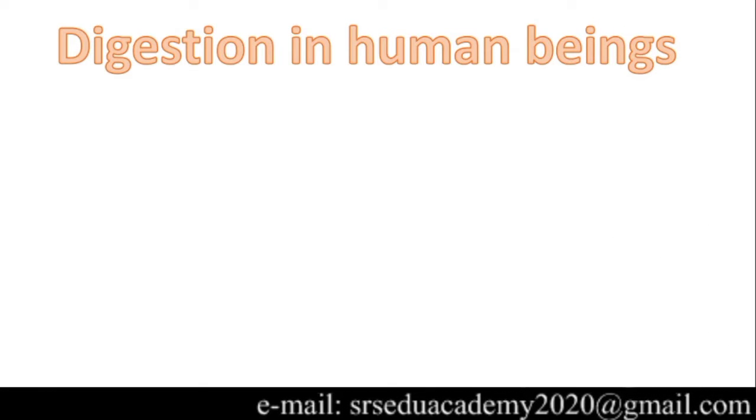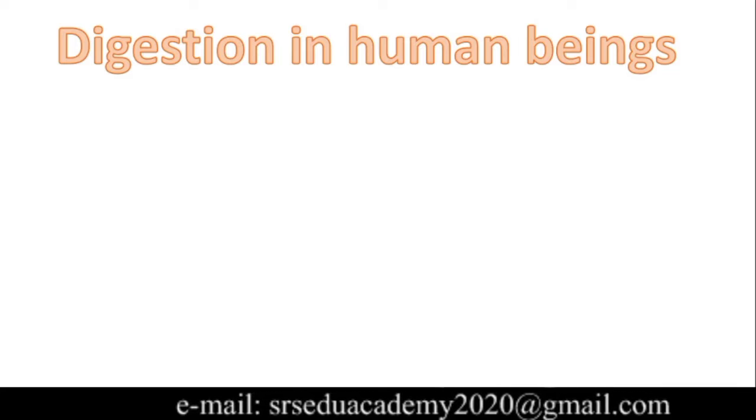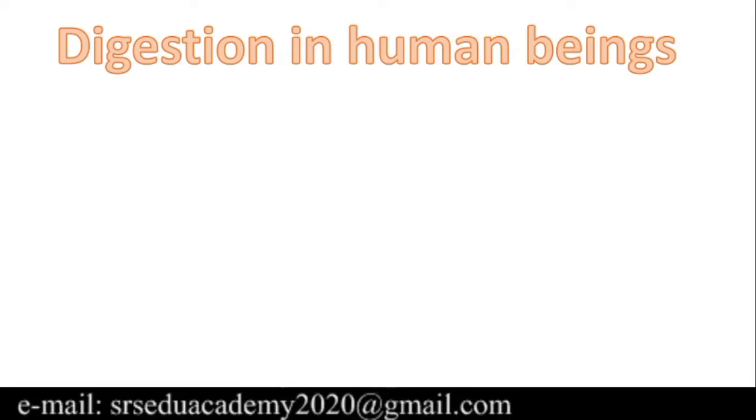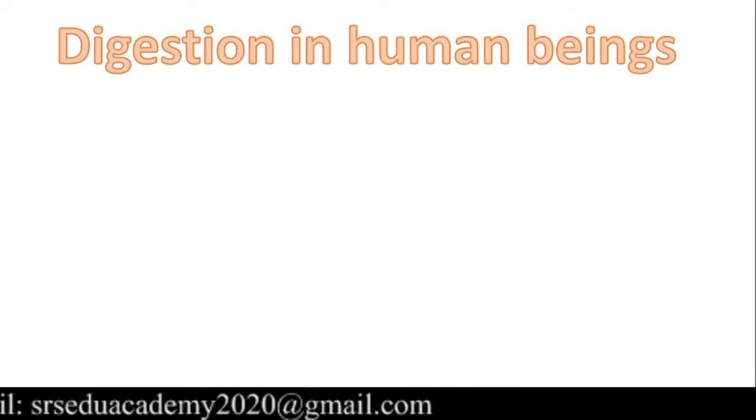So now, what do you mean by nutrition? It is a process where food is taken in and utilized, right? So we call it nutrition. And since we are heterotrophic organisms, our body cells are not in direct contact with the environment.